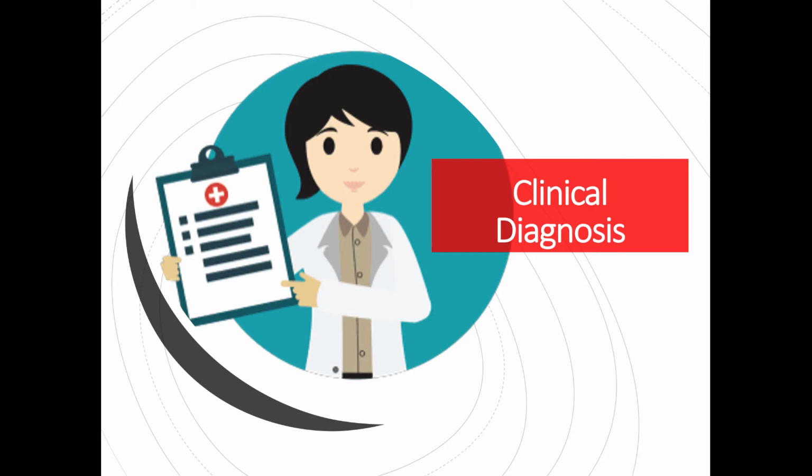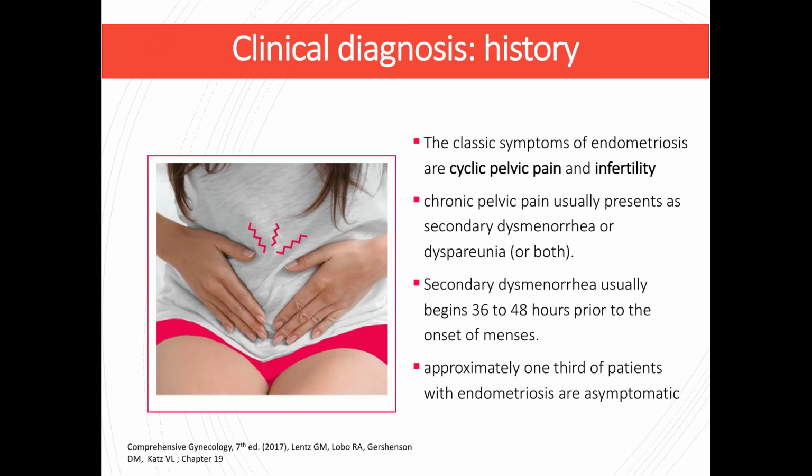Now we go to clinical diagnosis of endometriosis. First, of course, we do a thorough history of our patient, and the classic symptoms of endometriosis are cyclic pelvic pain and infertility. Chronic pelvic pain usually presents as secondary dysmenorrhea or dyspareunia or both. Secondary dysmenorrhea usually begins 36 to 48 hours prior to the onset of menses, and approximately one-third of patients with endometriosis are asymptomatic.